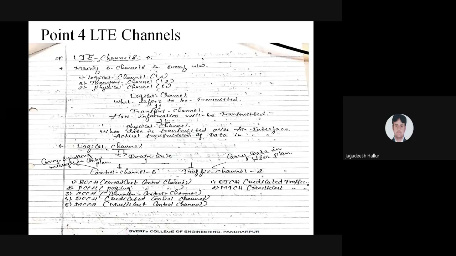Last, the multicast control channel. When your communication has started and you are doing the conferencing of calls with a number of different people, you are getting into a conference call. At that time we require this multicast control channel. So these are the 5 different types of control channels we are using and 2 different types of traffic channels we are using.